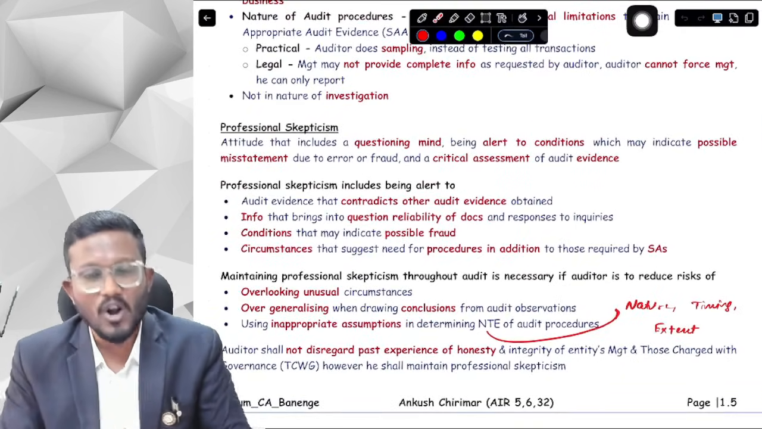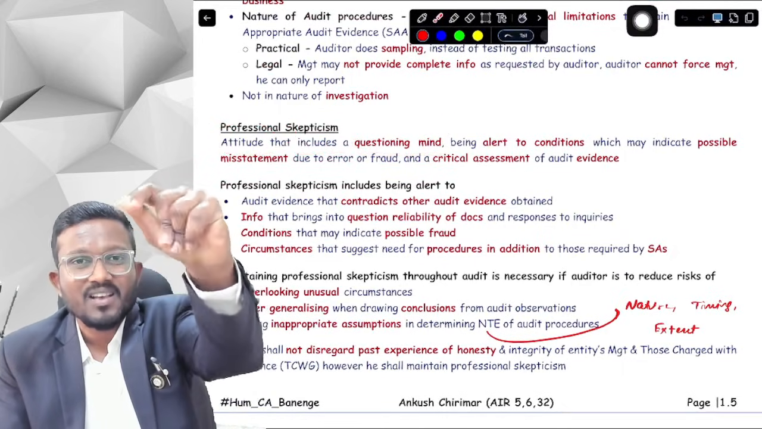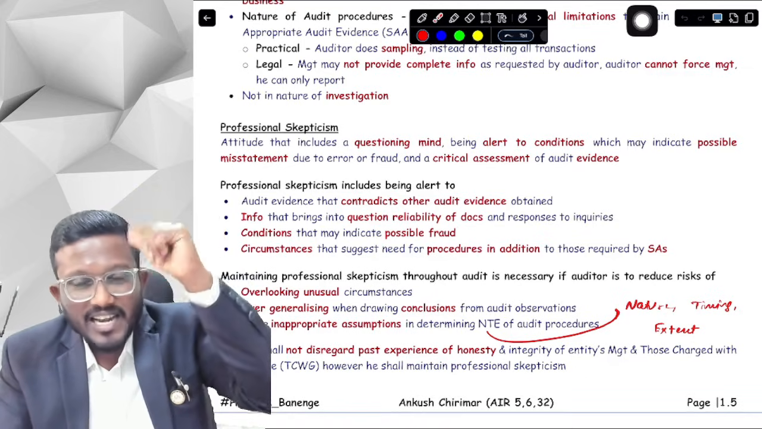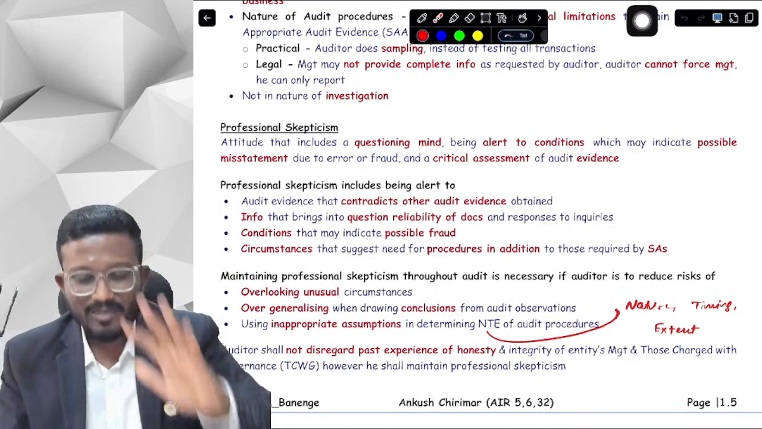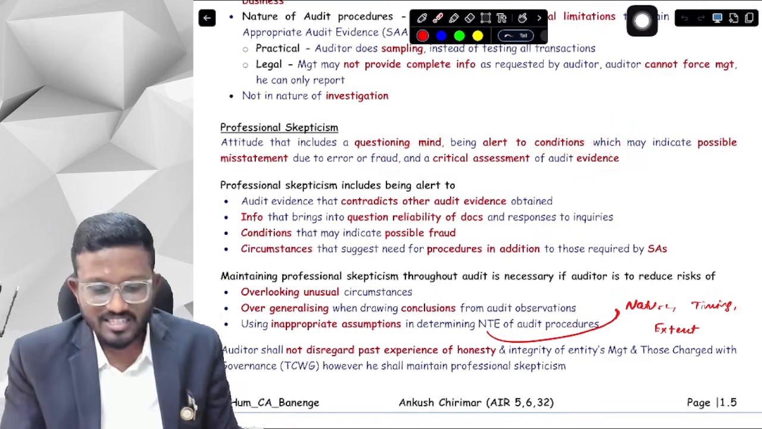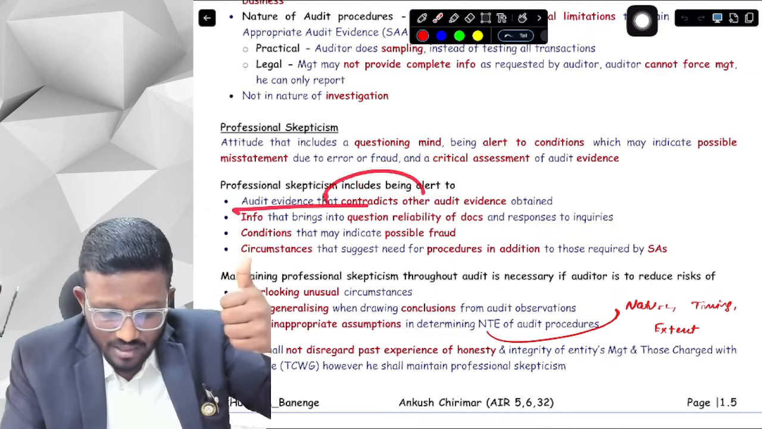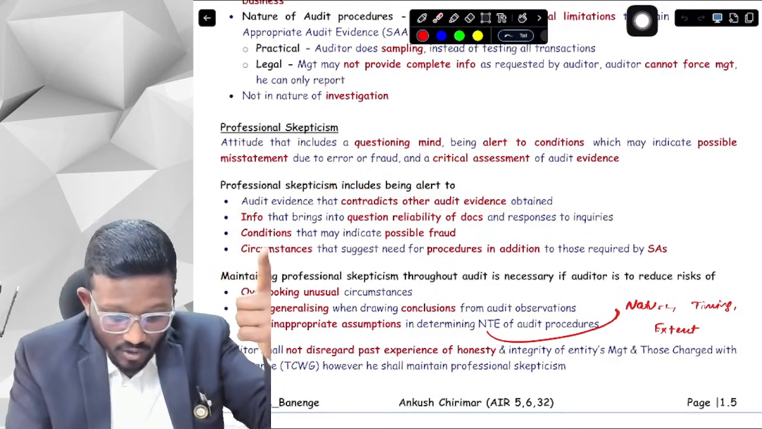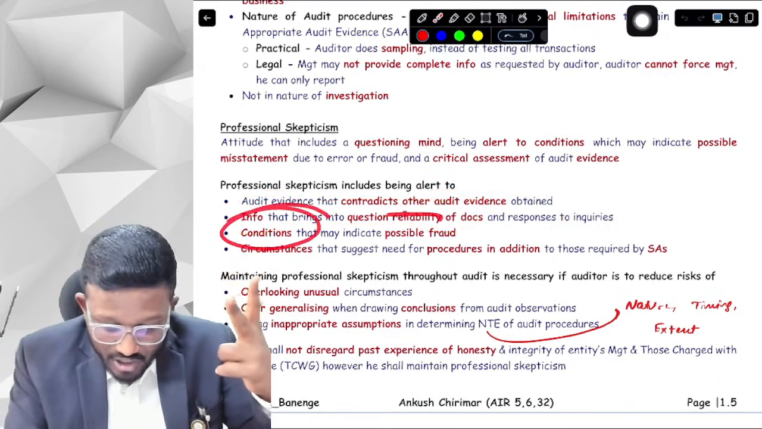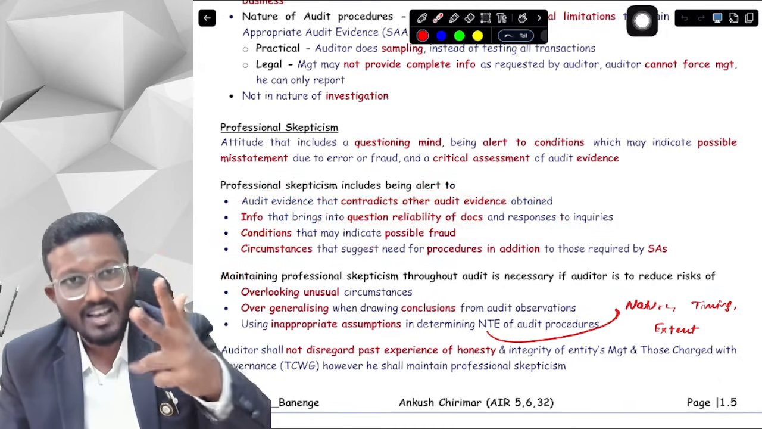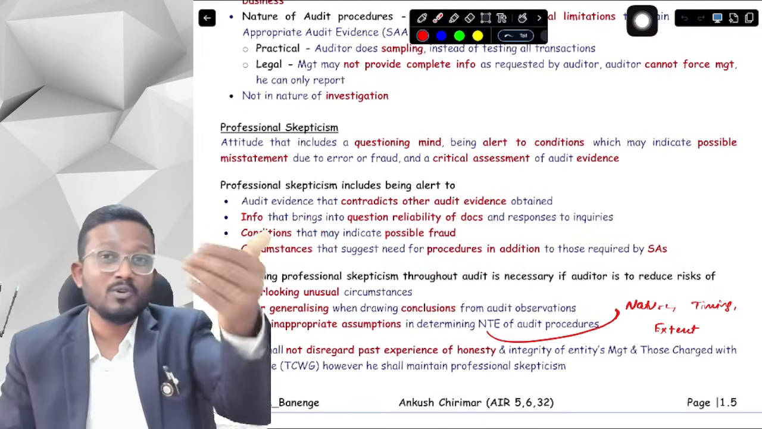Professional skepticism is what? An attitude that includes a questioning mind. You have three things here. Look here, three things: a questioning mind, alert to conditions which may indicate possible fraud, and critical assessment of audit evidence. Now, professional skepticism means being alert to which conditions? First of all, there is evidence that contradicts other audit evidence. Secondly, you have got information that questions the reliability of documents. Third, you know of conditions that indicate possible fraud. And fourth, there are circumstances that suggest that you need to perform procedures other than those required by the SAs as well.